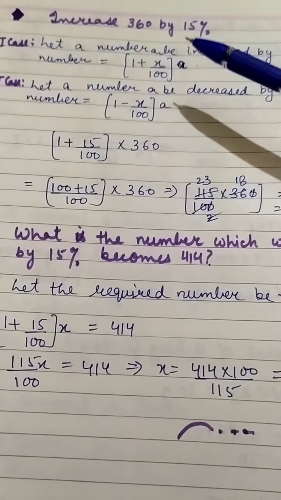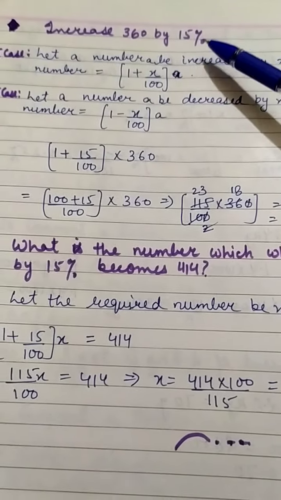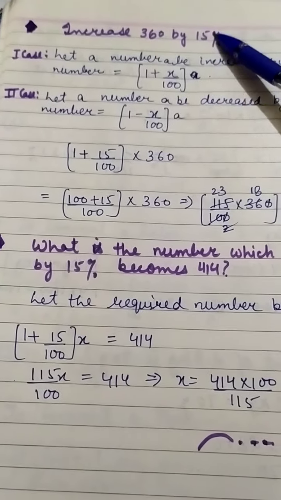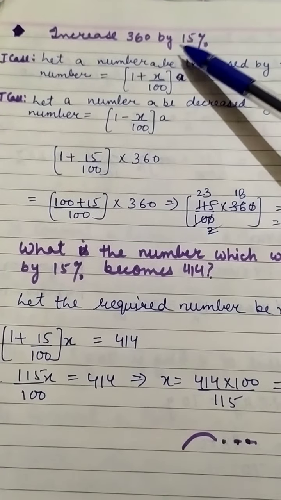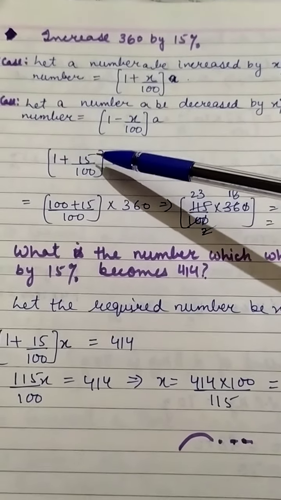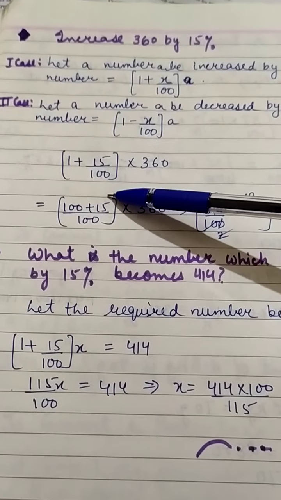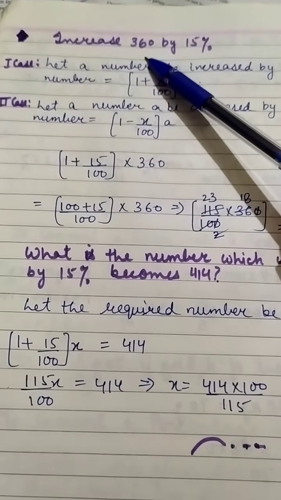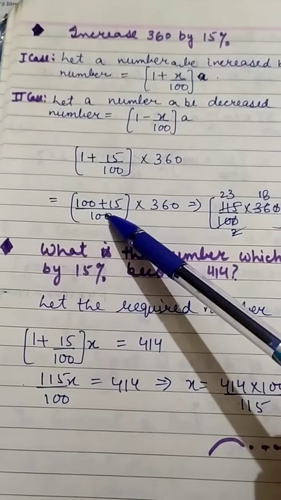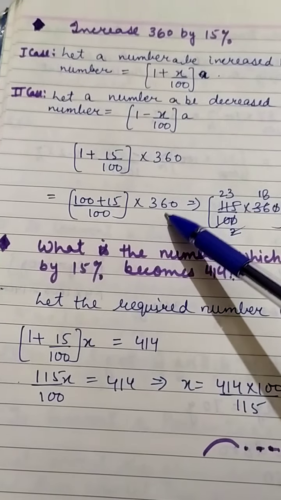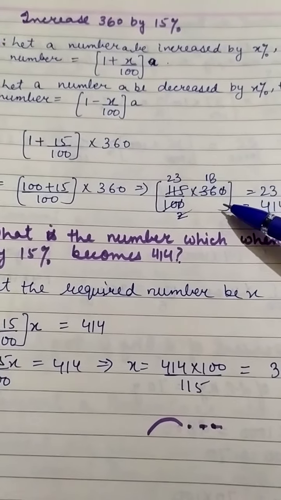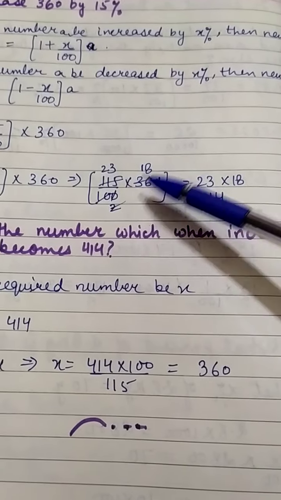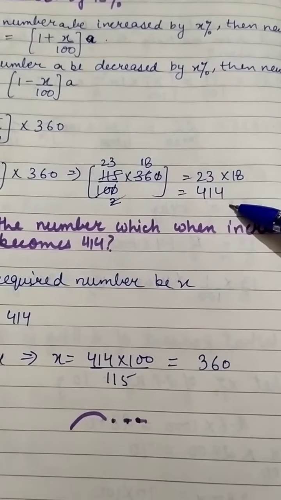Okay. So the question is increase 360 by 15%. So it means 1 plus 15 upon 100. Here x is 15, because in 360 by 15% this 15 is x. So 1 plus 15 upon 100 into 360, because 360 is being increased, so this a is 360. So we will take the LCM. 100 plus 15 upon 100 into 360. It will be 115 upon 100 into 360, and after calculation we have 23 into 18 because all this will cut. So we have 414 as the number.